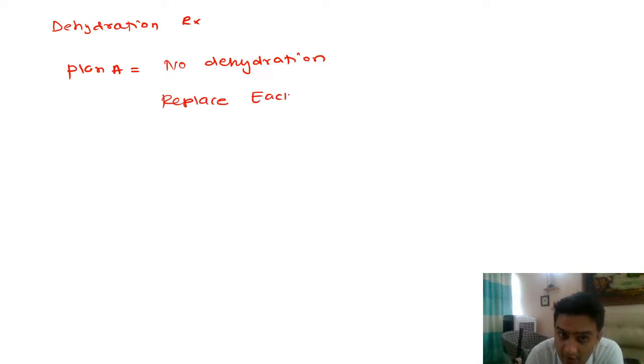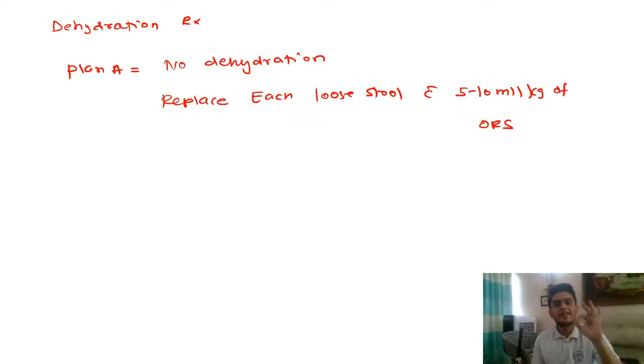So you have plan A. Plan A we use for no dehydration. Okay. So what we do here, we replace each loose stool with 5 to 10 ml per kg of ORS. Okay. So it's a very simple strategy. The child does not have any symptom. The child is well, but just having loose motions. So we use plan A.